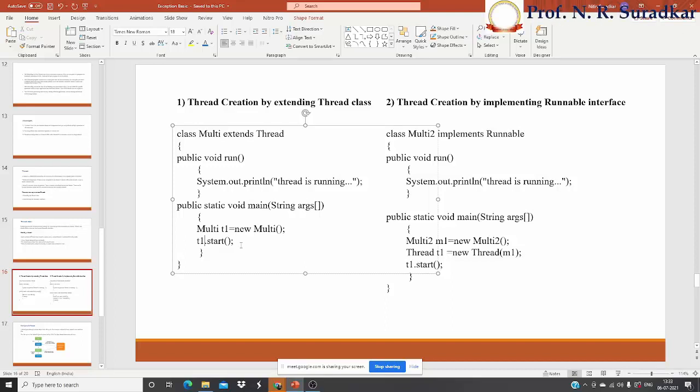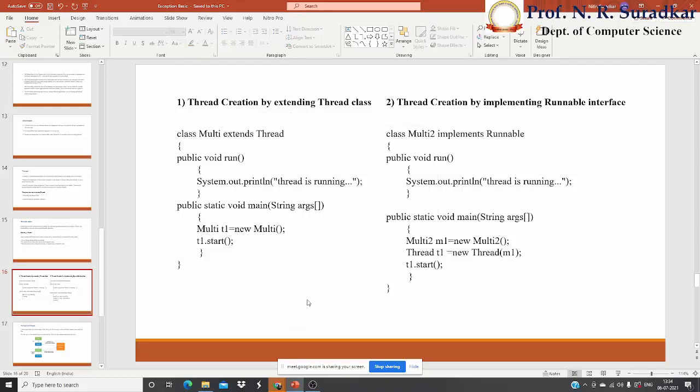Then we use the t1.start method. This t1.start method specifies that the particular thread is going to start its execution. Start method is used to move from new state to runnable state. Now, what is the meaning of runnable state? Runnable state is the state where the threads are going to execute themselves. This is how we can create a thread by using the extends keyword.